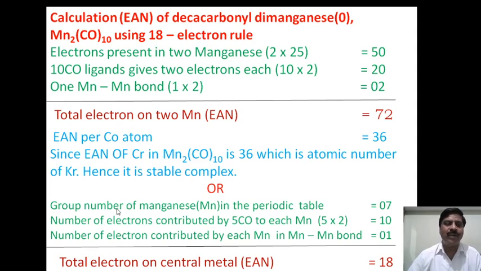Now the alternate method for this compound: the group number of manganese in the periodic table is 7. The number of electrons contributed by 5 carbonyl groups to each manganese is 5 into 2, that is 10. And the number of electrons contributed by each manganese in the manganese-manganese bond is 1. Therefore after adding we get 18. Therefore the number of electrons on the central metal atom is 18. Hence the 18 electron rule is satisfied. This completes Module 1.